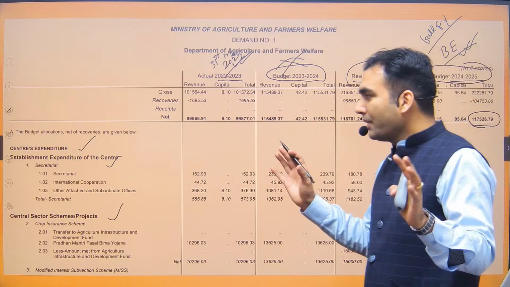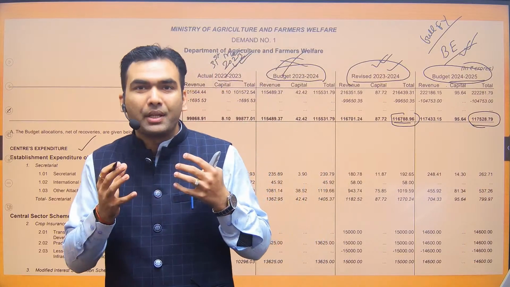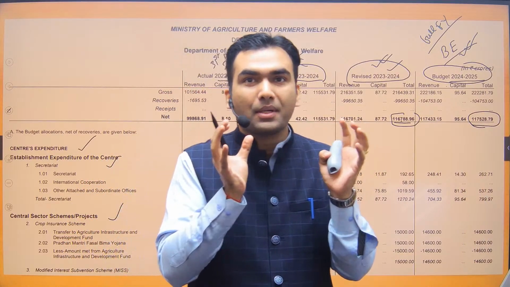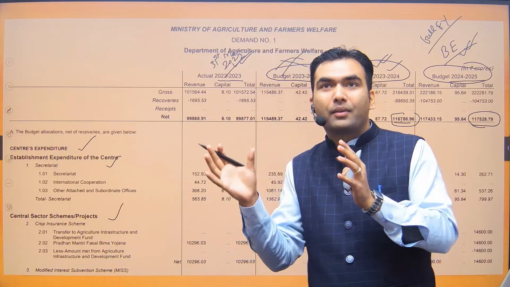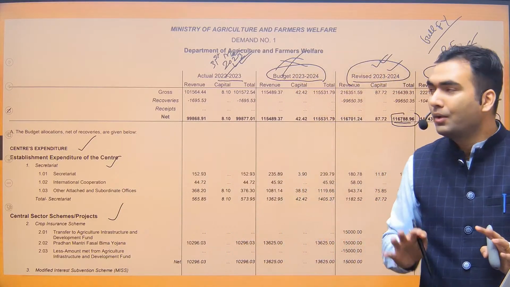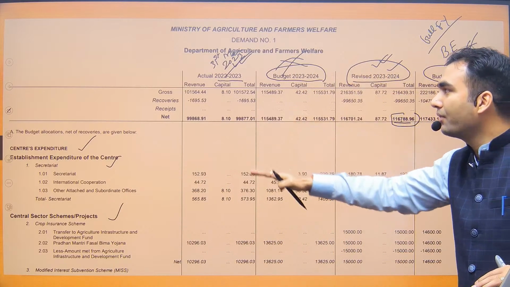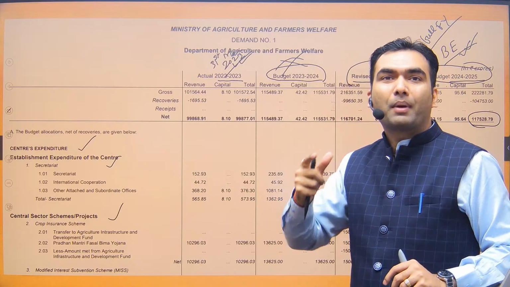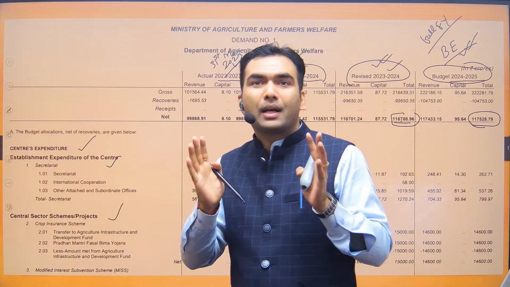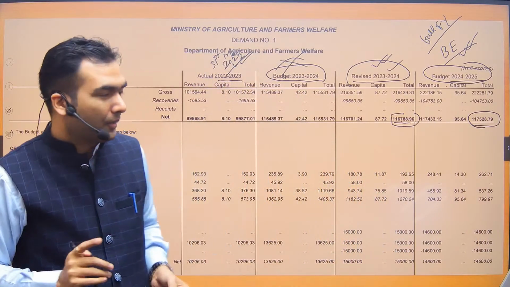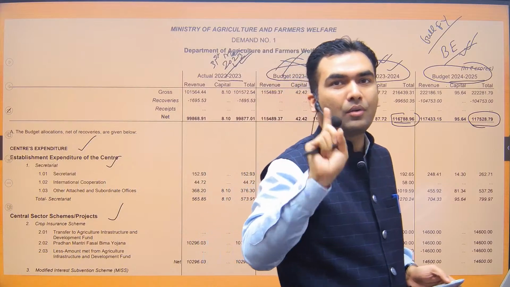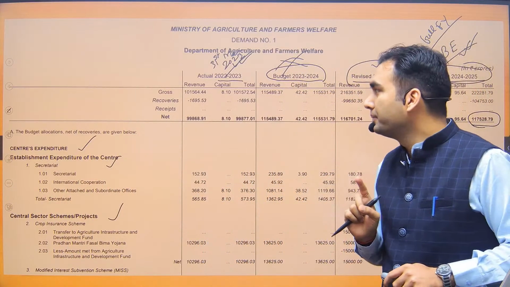So the purpose of showing all these things is that you should be able to visualize how this budget document is, how this budget is prepared, how different scheme expenditures are there. I do not want you to memorize any of these data. You only have to understand, make a picture clear in your mind of how these different data are categorized. Okay, whatever you need to memorize, I will tell you. So do not worry. That's my duty.